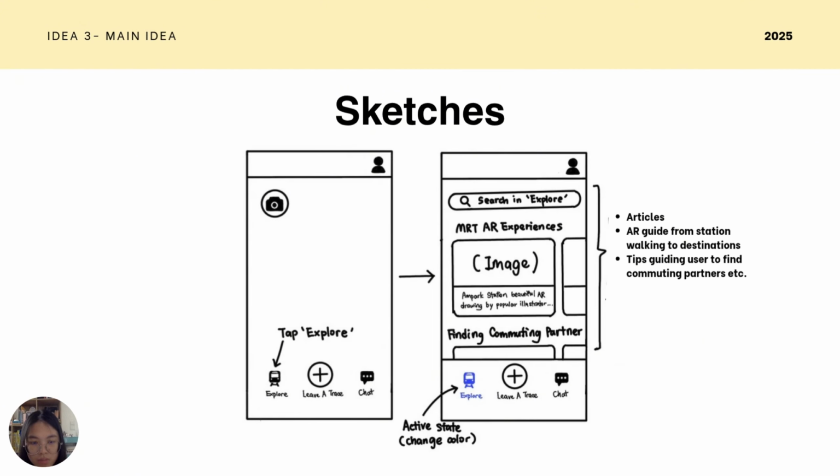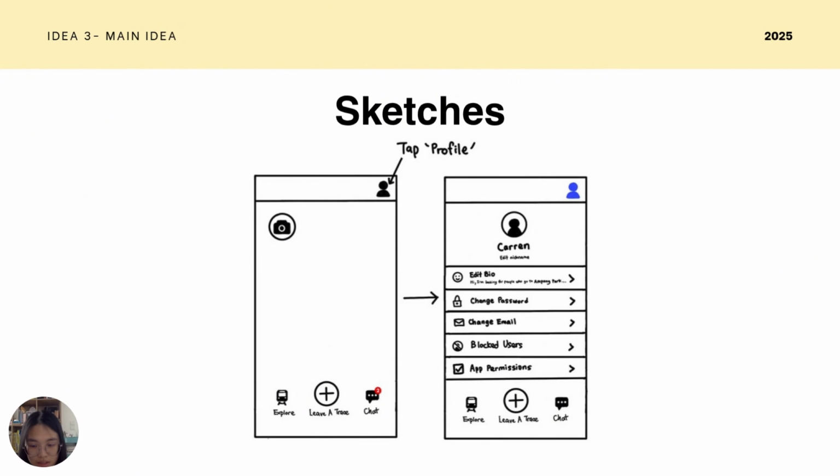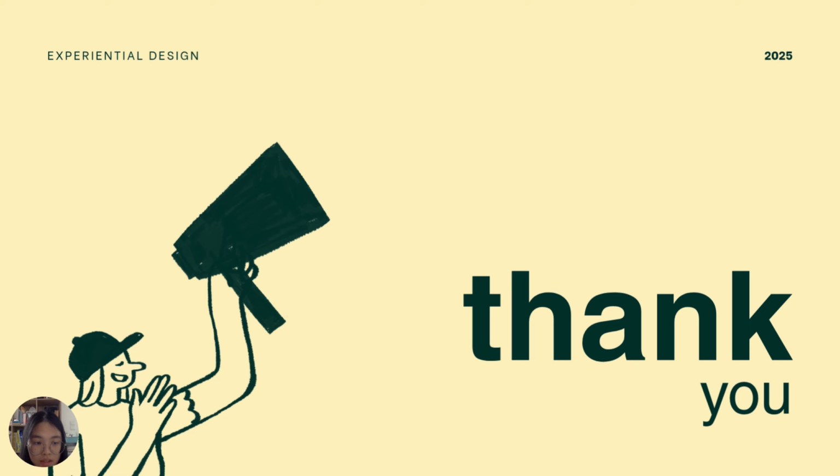Moving on to the Explore page, this section displays articles, AR navigation guides from the station to nearby destinations, and tips to help users find commuting partners or enhance their travel experience. Lastly, the profile page allows users to customize their personal settings, update their information, and manage how they appear to others within the app. And that's the end of my presentation.